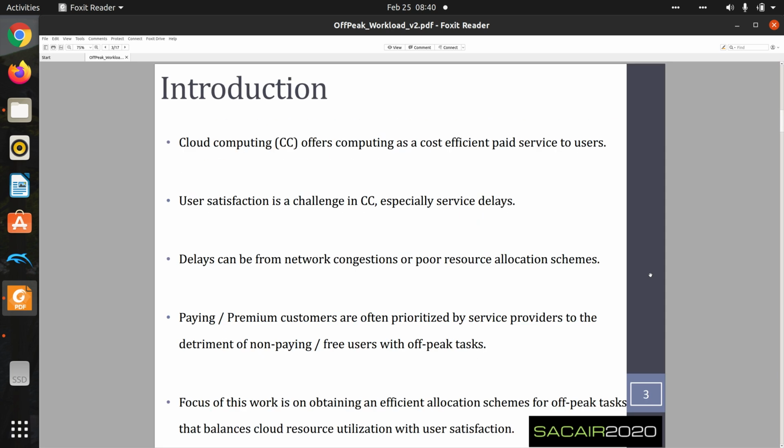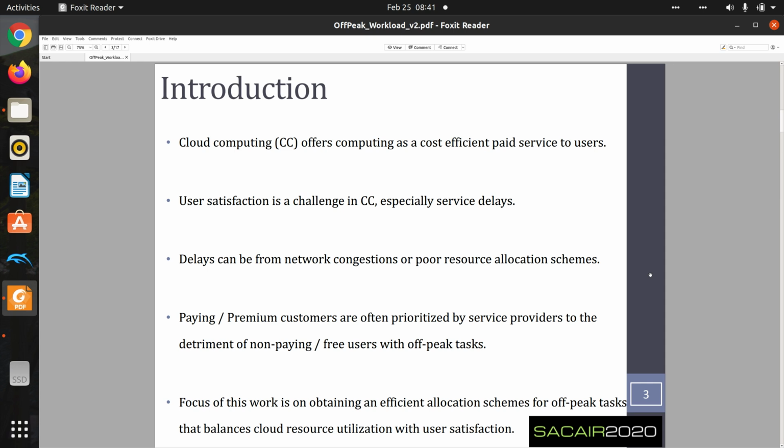Cloud computing is a computing paradigm that offers computing as a service rather than as a product, and it's a cost-effective, pay-as-you-go service to users. However, one of the major challenges of cloud computing is user satisfaction, especially service delays. These delays can result from network congestion or poor resource allocation schemes.